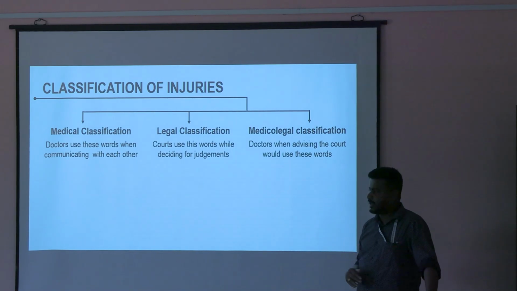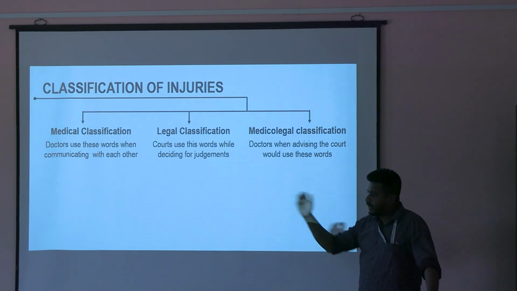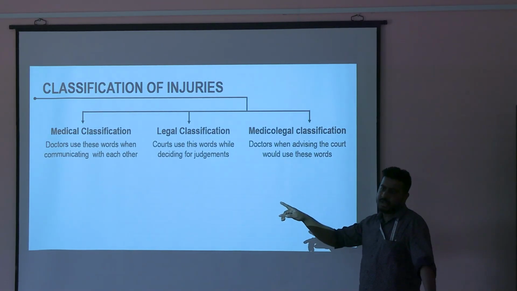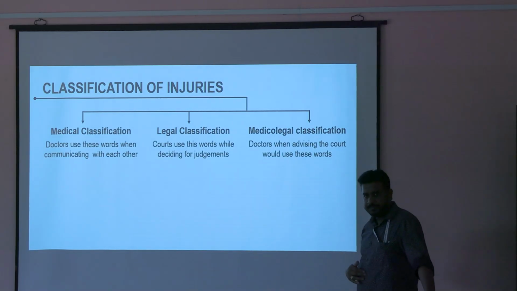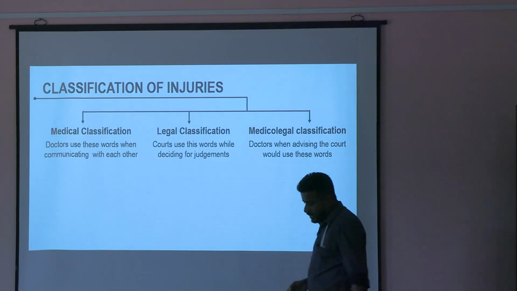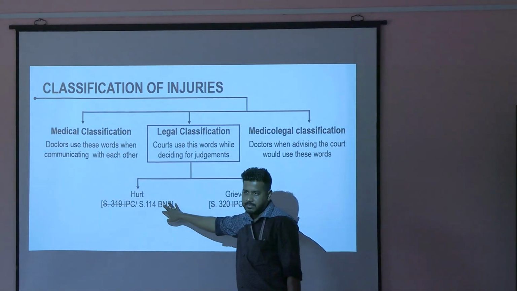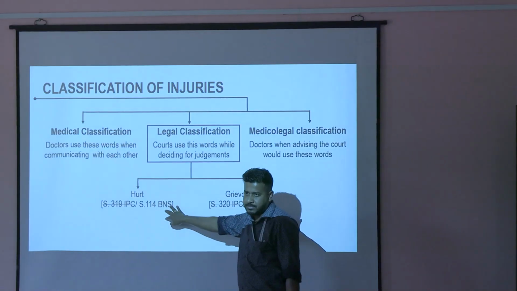Court will say, suppose I have physically assaulted someone, whether that injury which I have caused, is it simple or serious? If it is simple, then the punishment is less, that is hurt.